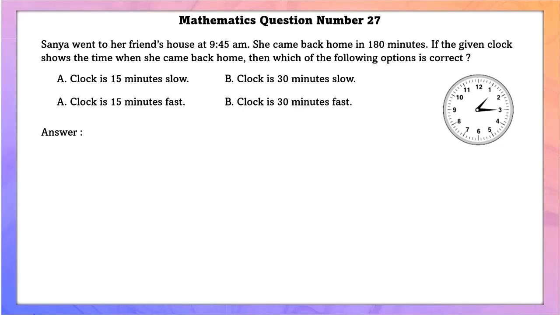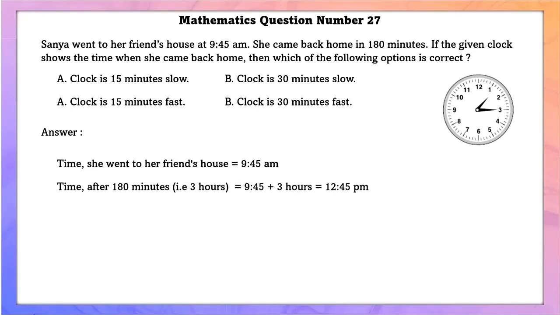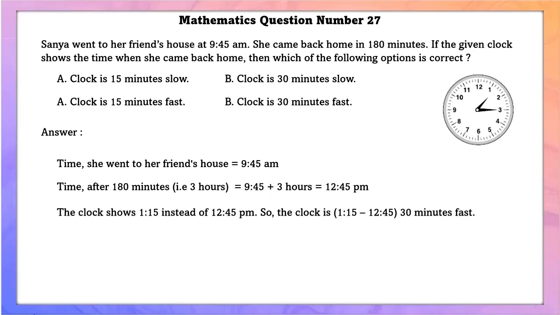Mathematics question number 27. Sania went to her friend's house at 9:45. She came back home in 180 minutes. If the given clock shows the time when she came back home, then which of the following options are correct? Time she went to play at her friend's house, 9:45 a.m. After 180 minutes, that is 3 hours, she came back at 12:45 p.m. But the time shown on the clock is 1:15 instead of 12:45 p.m. So the clock is 1:15 minus 12:45, that is 30 minutes fast.